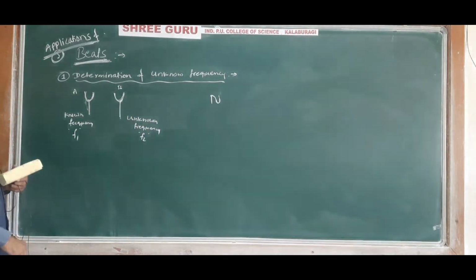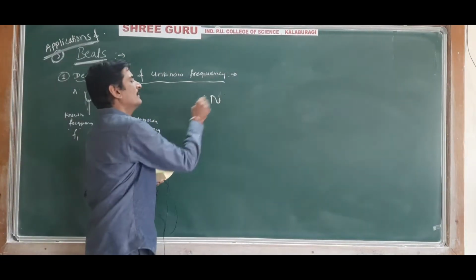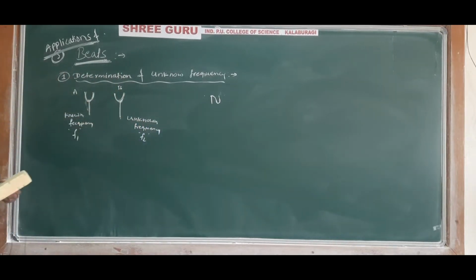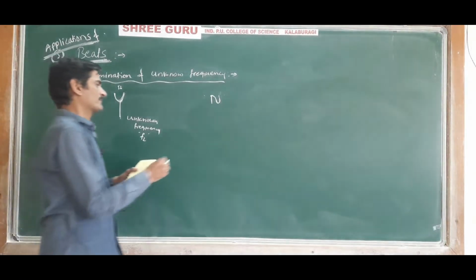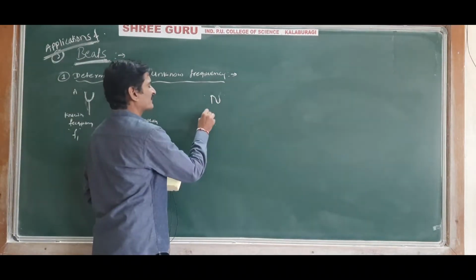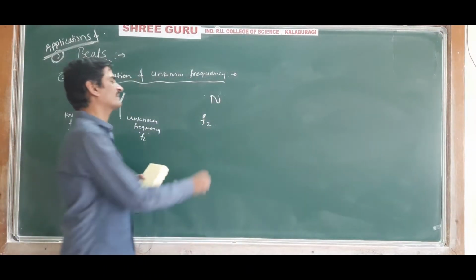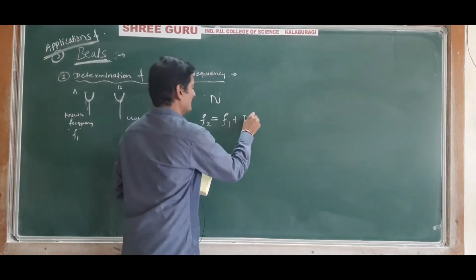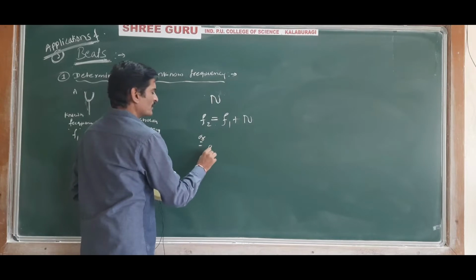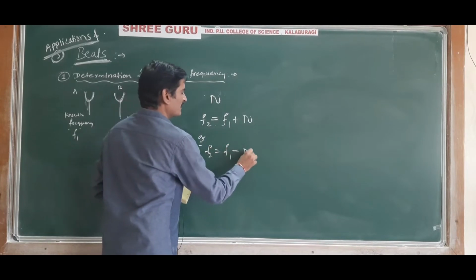If n is the number of beats produced when the sound waves from these two tuning forks overlap, then the unknown frequency is given by f2 equals f1 plus n, or f2 equals f1 minus n.